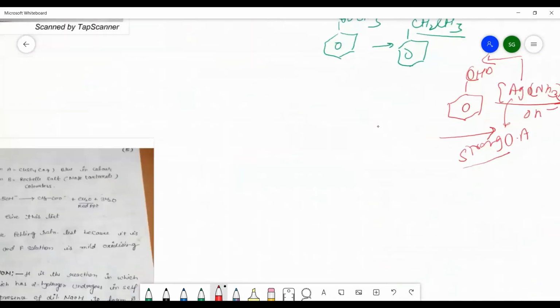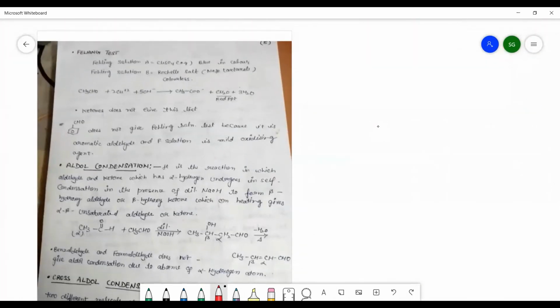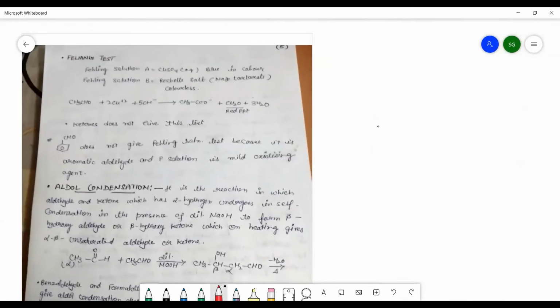Now let us see another test to distinguish between aldehydes and ketones, or for the detection of aldehydes, and that is Fehling's test. In Fehling's test, we have to take two solutions: Fehling's solution A, which is an aqueous copper sulfate solution, blue in color, and Fehling's solution B, which is colorless, the sodium potassium tartrate solution, also known as Rochelle salt.